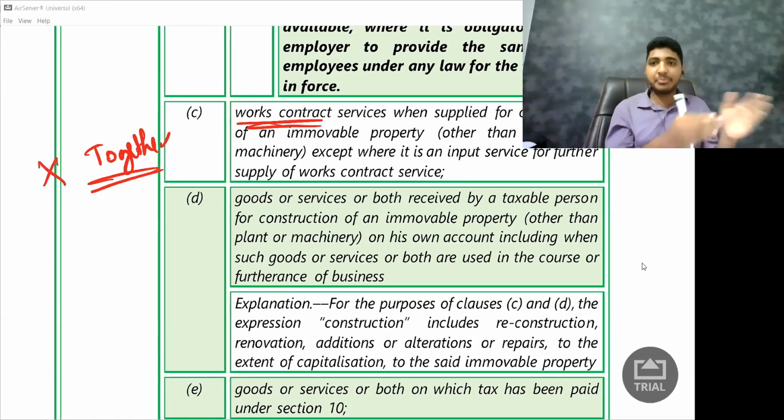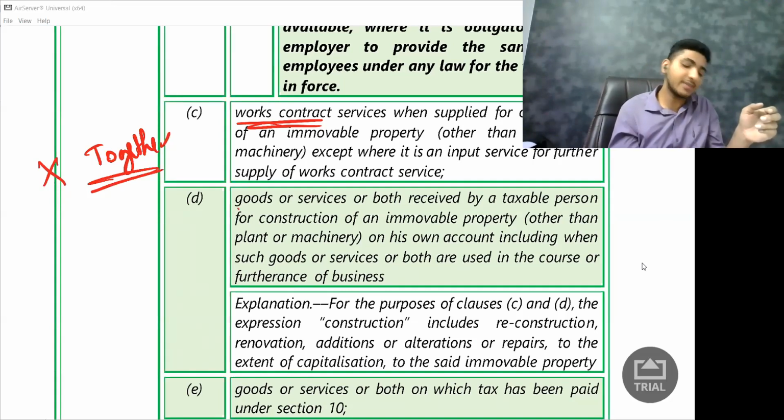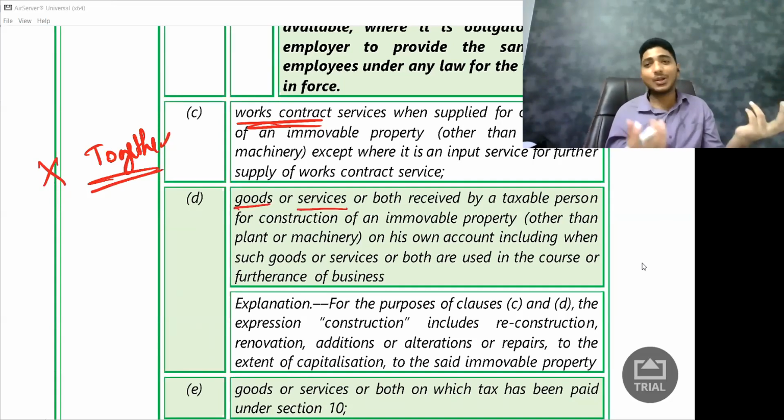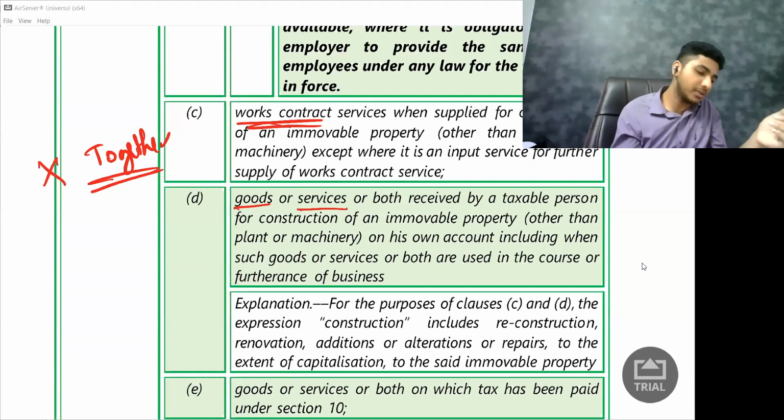If I'm taking goods separately and services separately, even then, from the government side, it is not available. So even if you want to plan it that way, credit is not available. That is what they're talking about here.